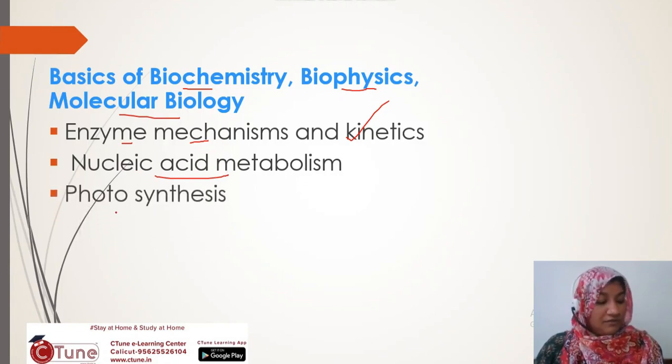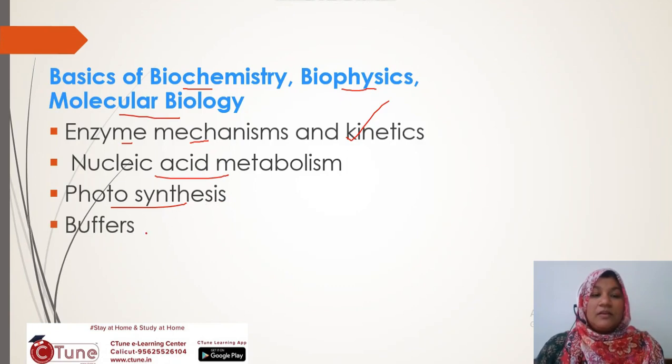Next is photosynthesis. What is photosynthesis? You have studied it in earlier classes itself, and here we have to study it at the degree BSc level. So we have to focus on both the light dependent and light independent pathways, that is the Calvin cycle, C3 and C4 plants, etc. Next is buffers.